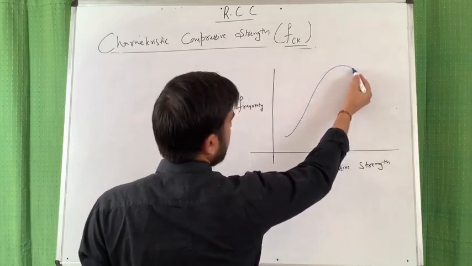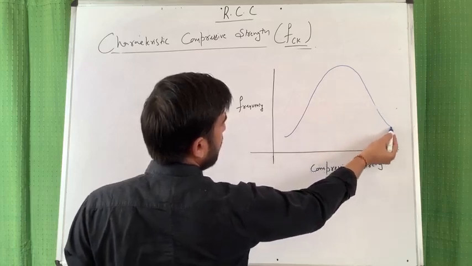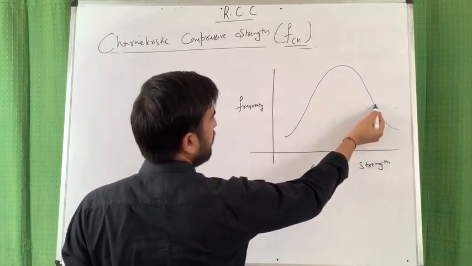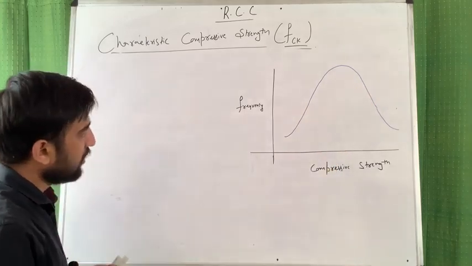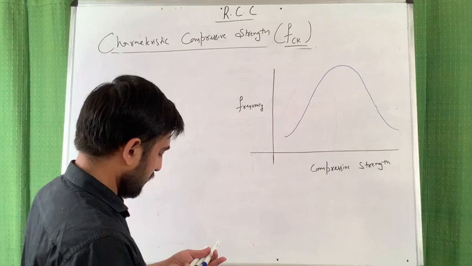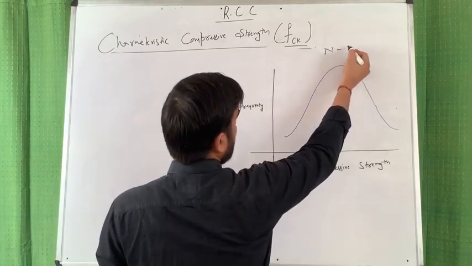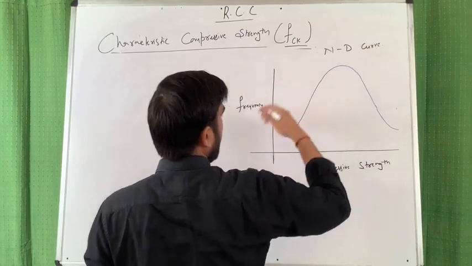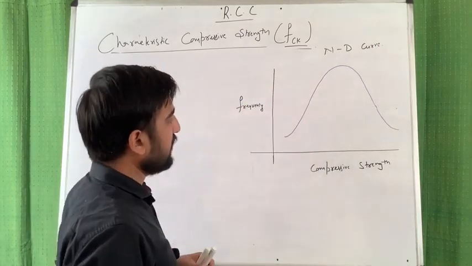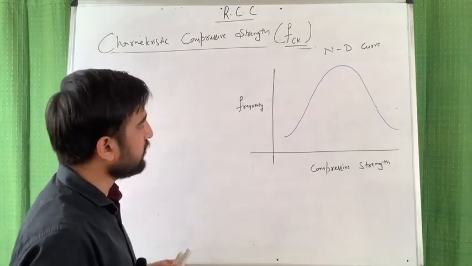This curve you study in mathematics, and in surveying engineering when you study the theory of error, and here as well I am teaching you this. This curve is known as the normal distribution curve. On the y-axis I am representing the frequency, and on the x-axis the compressive strength.